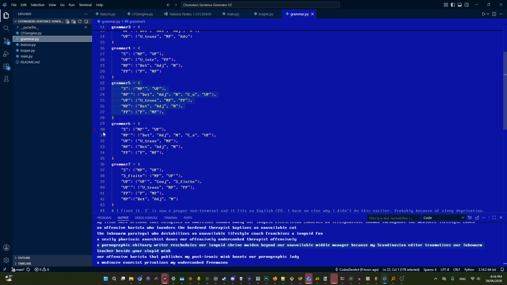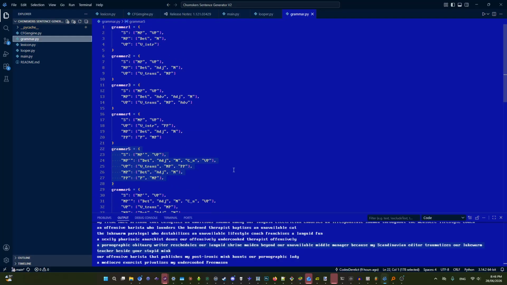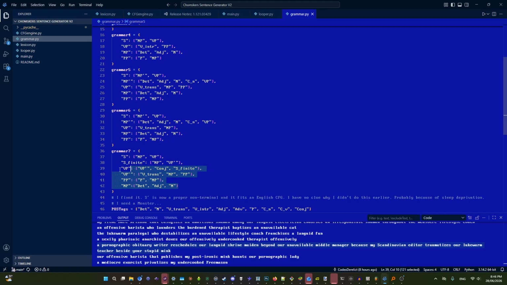Now let's talk about the grammars. These are just your average context-free grammars. There isn't much to say. There are some rules wherein I stray from the traditional way that English is laid out. Like here, for example, I have a noun phrase that opens up into 5 nodes. I'll probably work on the grammars again tomorrow and shorten this to a DP, to get a determiner phrase and then a noun phrase, I guess.